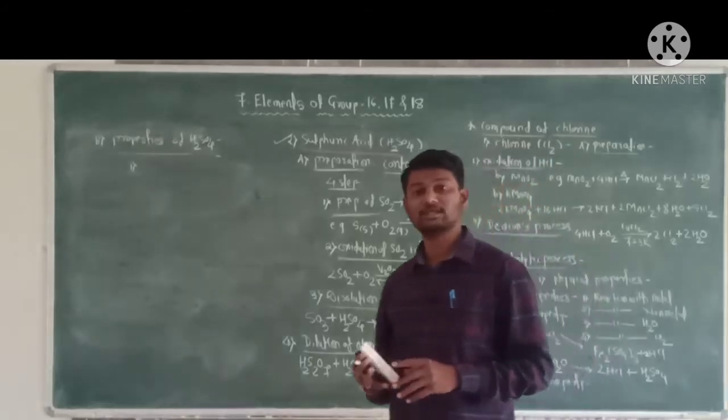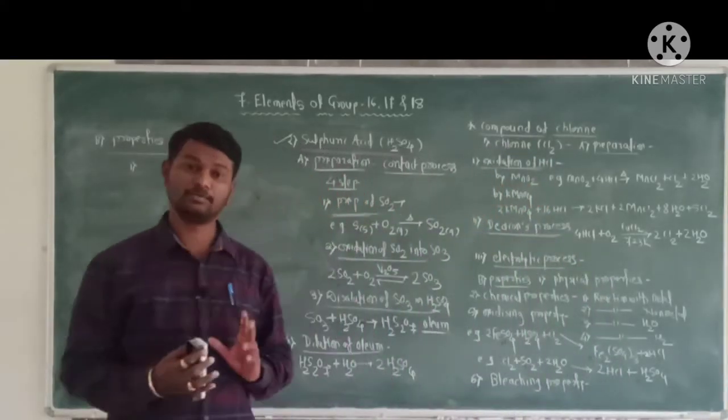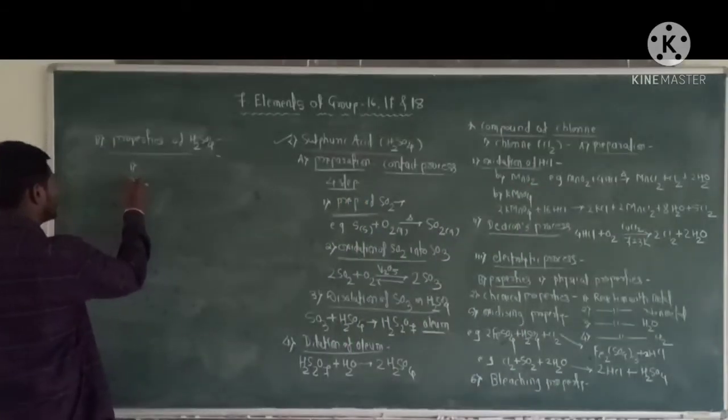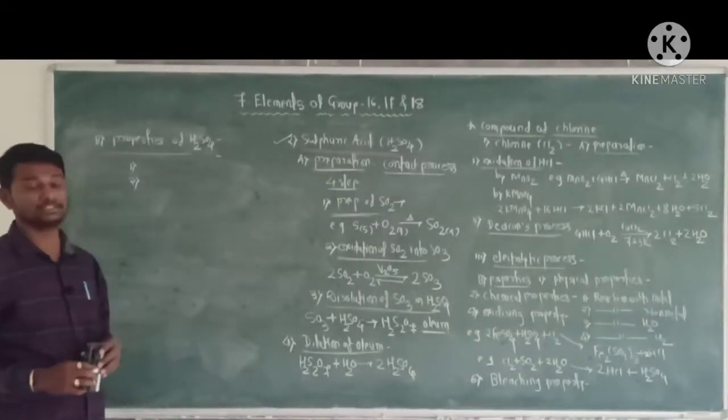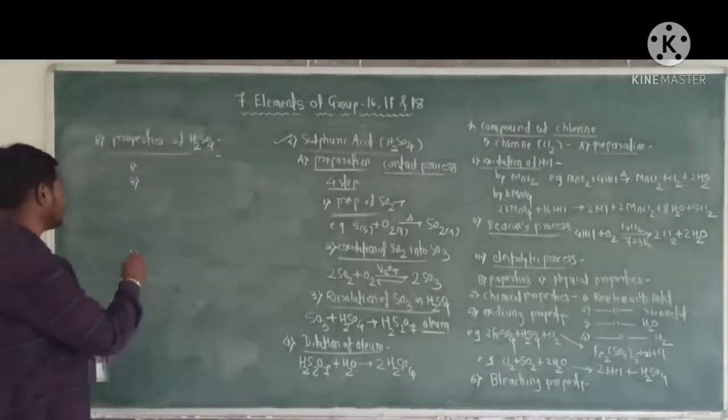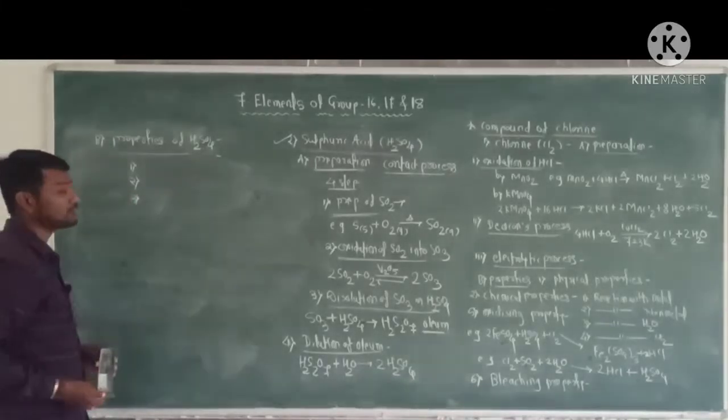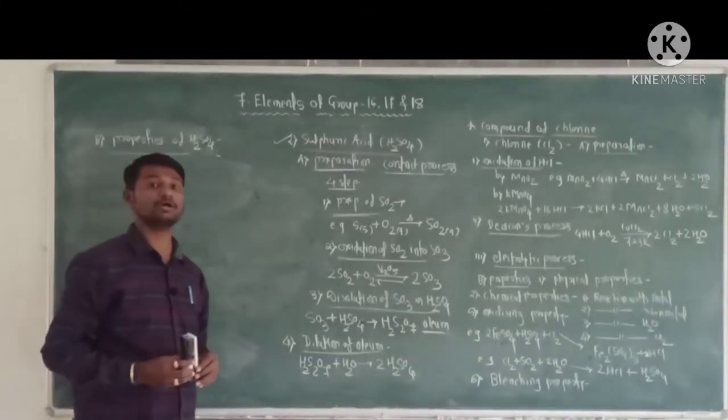Second, sulfuric acid is dibasic. Third, sulfuric acid is a strong acid.